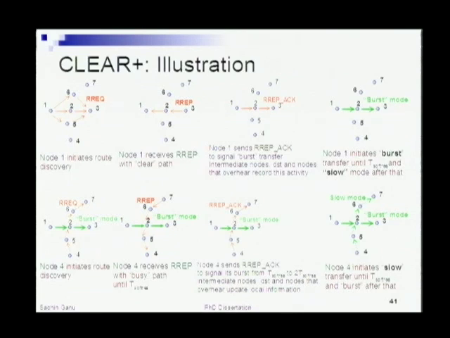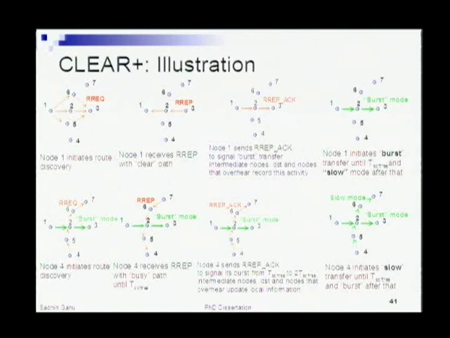As I'll explain later, the burst duration is configurable. It can last for the entire session of the flow, or for a fraction of the flow. The source signals that it will be sending a burst using this route reply packet, and following that it actually sends a burst for the duration that it has indicated.